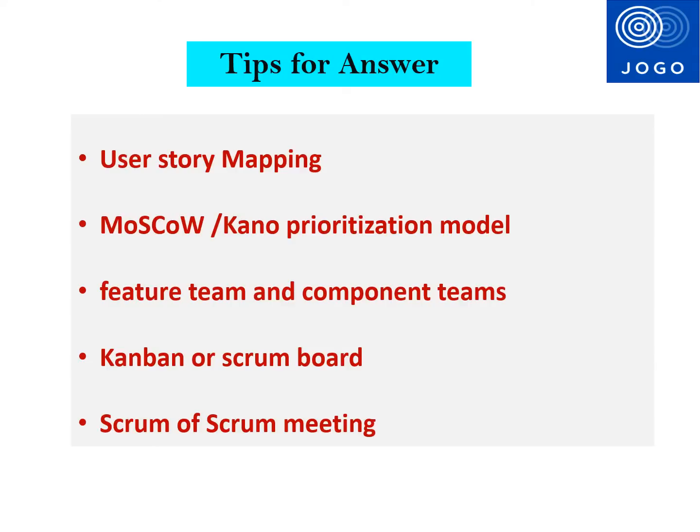The third technique used to manage the dependency is to structure the feature team and component team separately so that the components will be developed by the component team independently. The fourth technique is to use the Kanban or Scrum board to visualize the dependencies. Using tags in the board will help the team to see the dependencies and take timely action. The fifth technique is to conduct Scrum of Scrum meeting if multiple teams work on a single product. Based on your experience, you can explain any of these techniques in the interview.